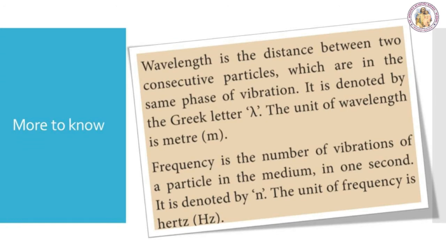More to know. Wavelength is the distance between two consecutive particles which are in the same phase of vibration. It is denoted by the Greek letter lambda. The unit of wavelength is meter. Frequency is the number of vibrations of a particle in the medium in 1 second. It is denoted by n. The unit of frequency is hertz.